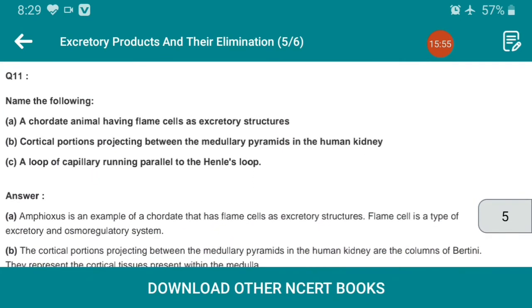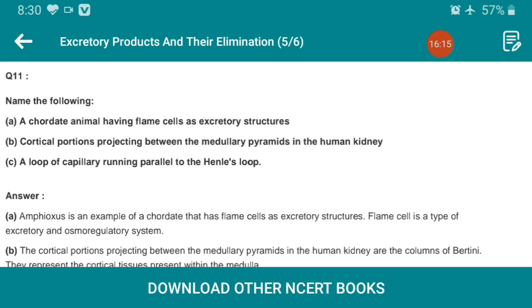Question number 11. A chordate animal having flame cells as excretory structures. Here, Amphioxus is an example of a chordate that has flame cells as excretory structures.